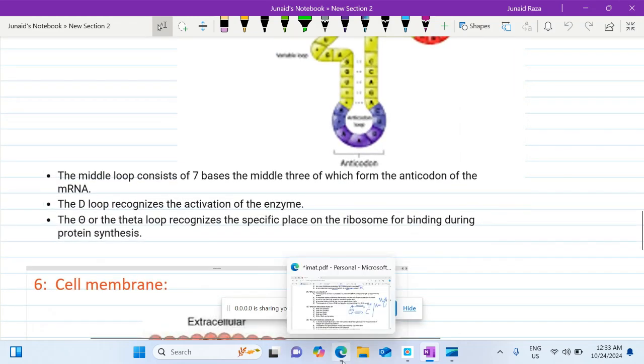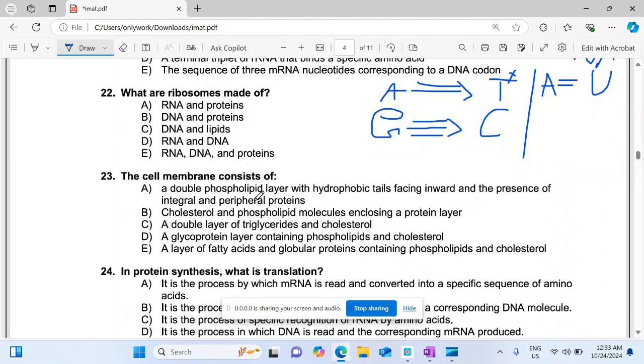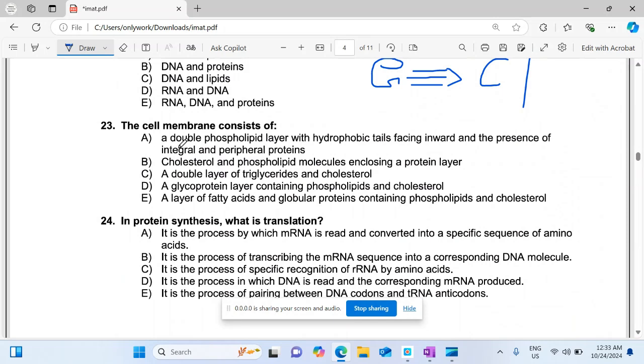So now move to the next MCQs, which is the cell membrane. We know that the cell membrane is a double phospholipid layer with hydrophobic tails buried inside, while hydrophilic heads are on the surface, and there are carrier and channel proteins present in this lipid bilayer. So A option is right.